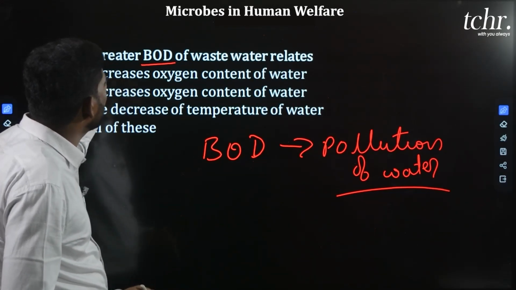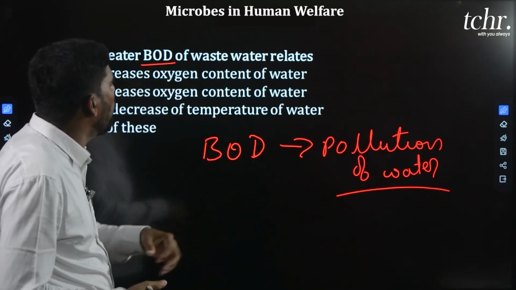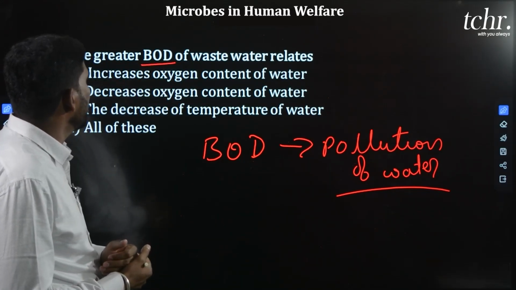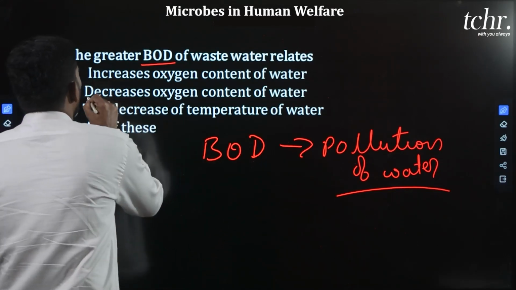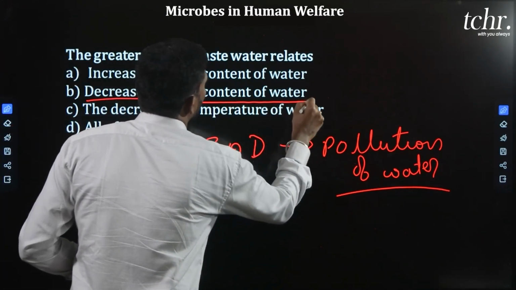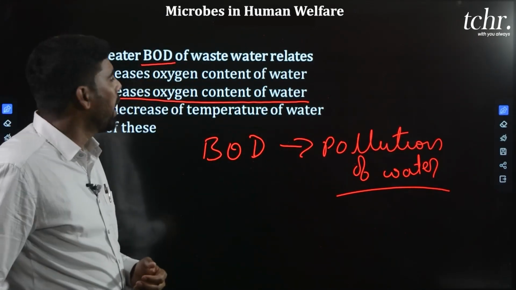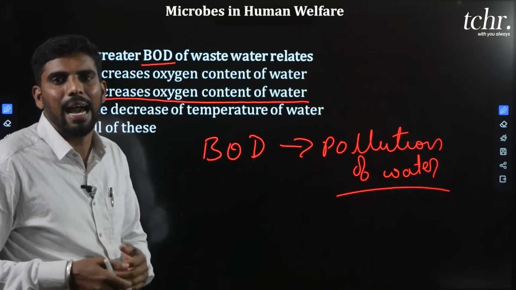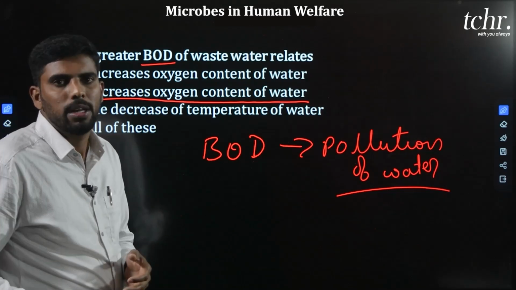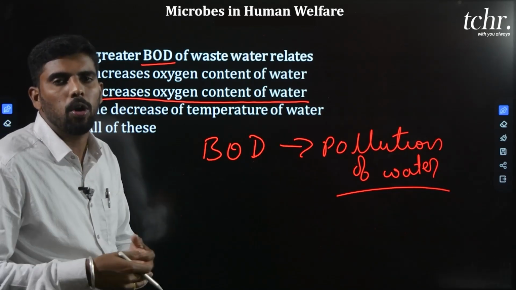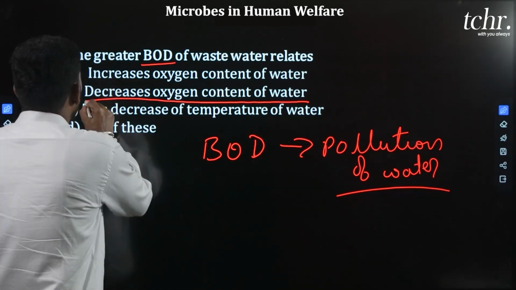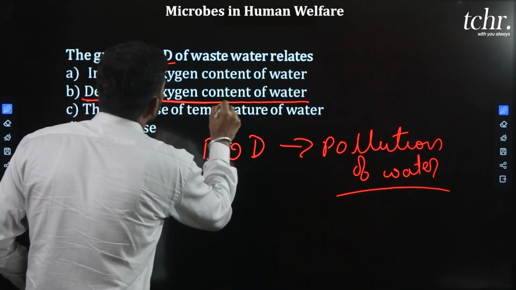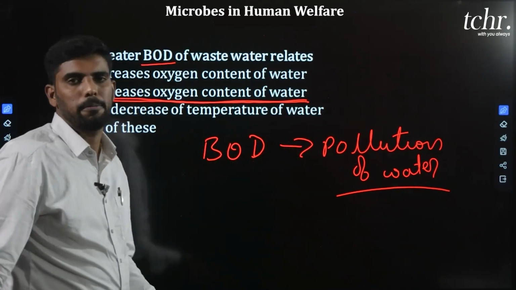Hence, the greater BOD of wastewater relates to decrease in the oxygen content of water, because the higher BOD is related to high organic material and high microbes will be there. The higher microbes consume more amount of oxygen, hence it reduces the oxygen content in the water body.